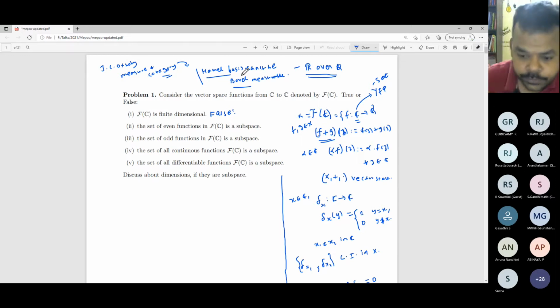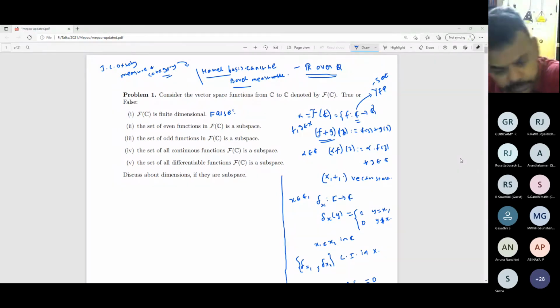Sir, the linearly independent set which we have constructed forms a Hamel basis for this space, right? No. Because if I take a function which has an infinite range, then you cannot write that function as a finite linear combination of these. Sir, in a Hamel basis you said infinite linear combination? Infinite linear combination is only for a Schauder basis. My question is, is the set we constructed a Schauder basis? That I have to check.